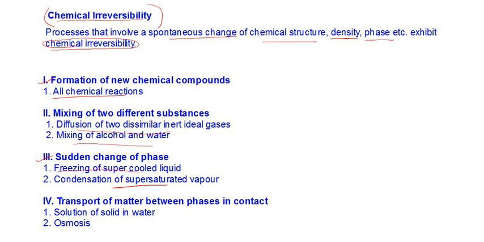Now we will be discussing the Carnot engine. We already discussed what is meant by reversibility, what is meant by irreversibility, and what causes the difference. Now we are in a state to discuss the most ideal type of heat engine in theory, the Carnot engine. That we will do in the next session.